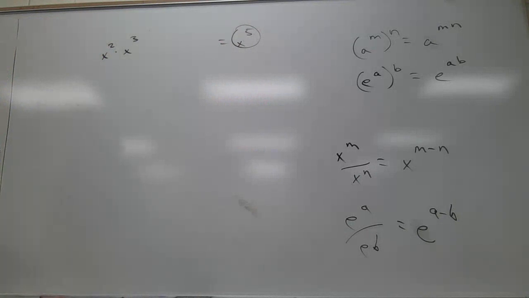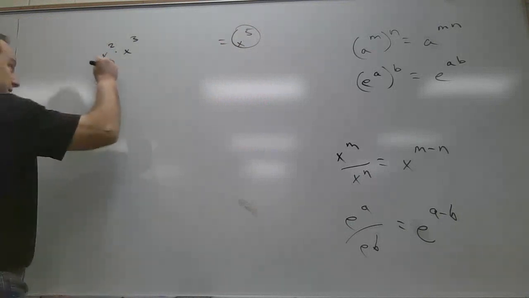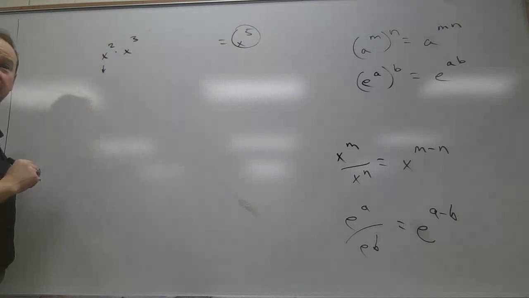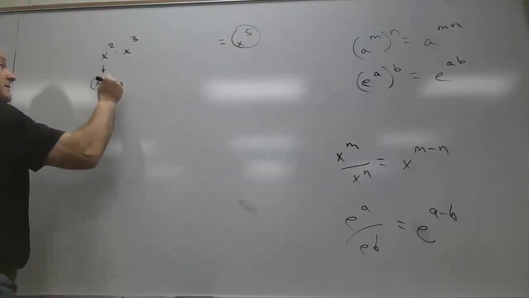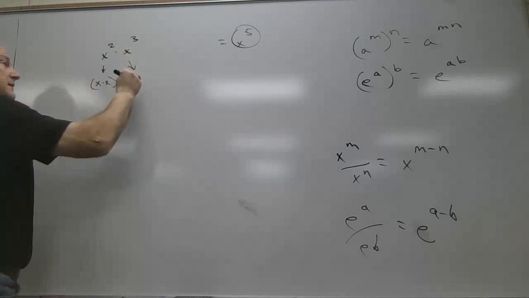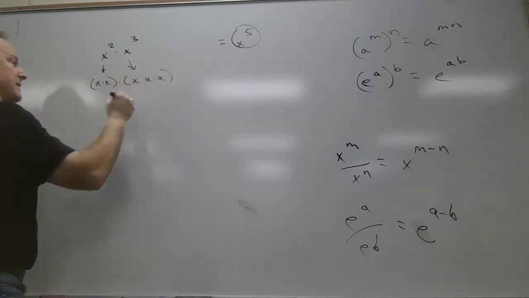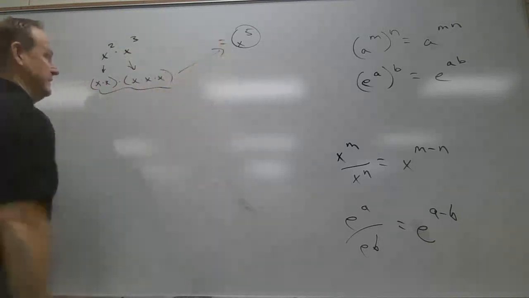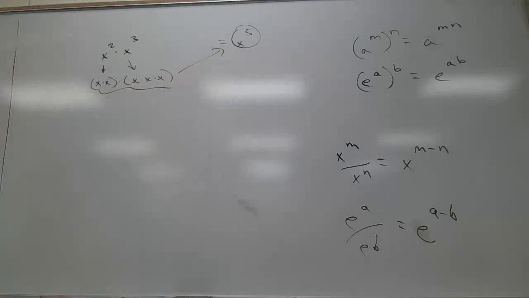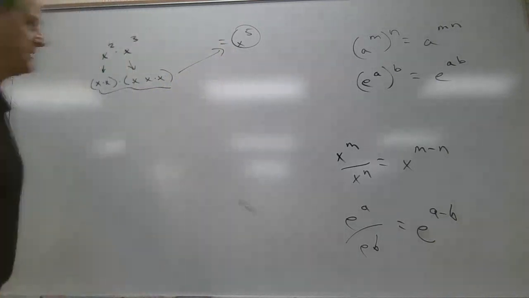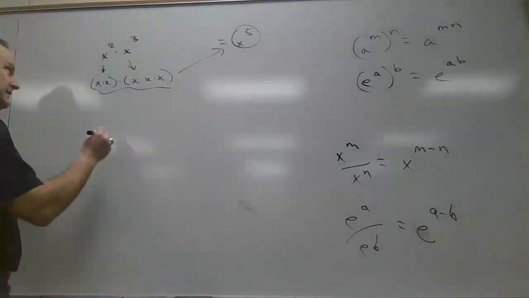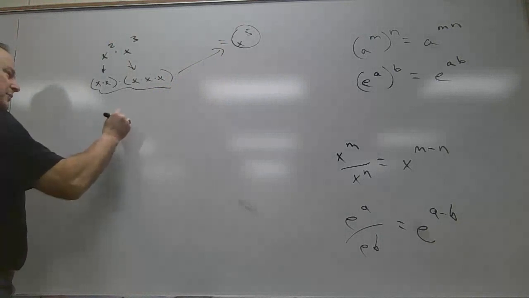So if you forget, how do you prove it? What's x squared mean? X times x. What's x cubed mean? X times x times x. How many you got? It's x to the fifth power. So exponent is repeated multiplication, right? Just like multiplication is repeated addition, exponent is repeated multiplication. You remember this stuff? We did this in Calc 1. You didn't all remember it then either.